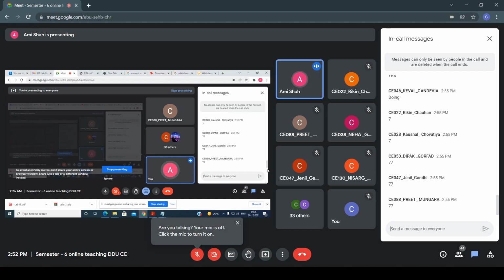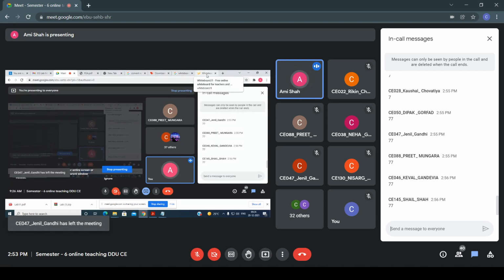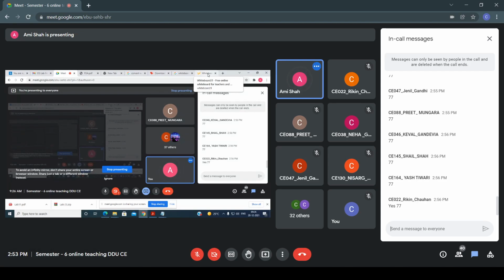Deepak, Janil, Preet, your answer is correct. Kaushal and Rikin, 7 is not the correct answer. 77 is the correct answer. Can I explain to everyone how I get 77? Yes or no? Now, Rikin, unmute yourself.